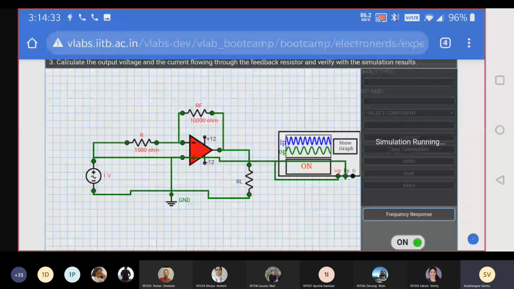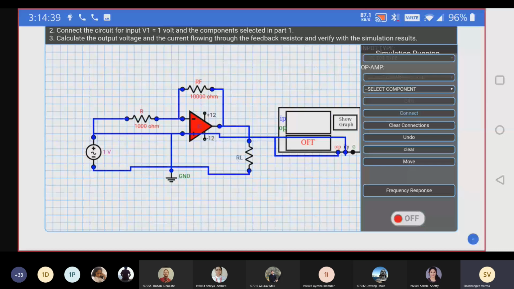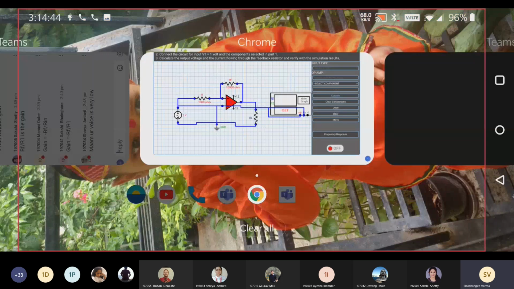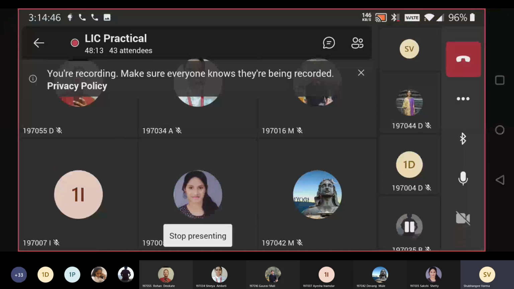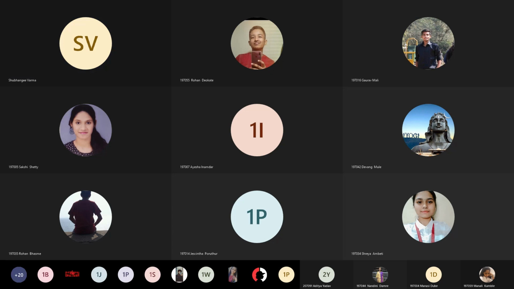And then we are going to stop simulation. How do you stop? Click on this on. So this simulation gets stopped. Now I'll come to MST. Everybody, you have to simulate the circuit and share the screenshot in the chat box.